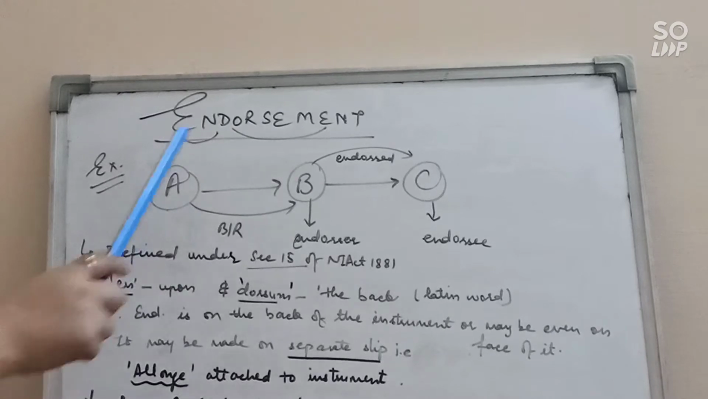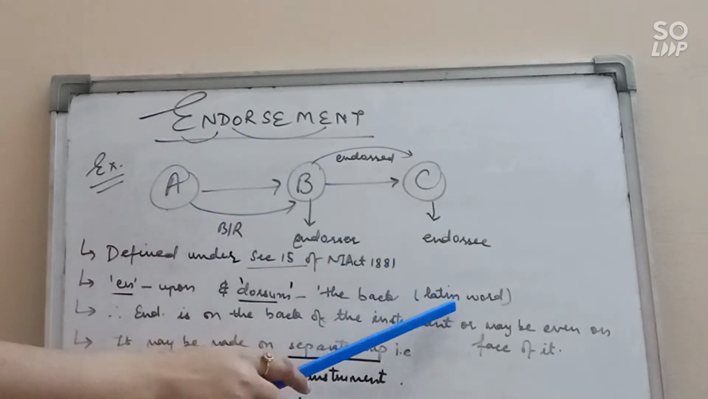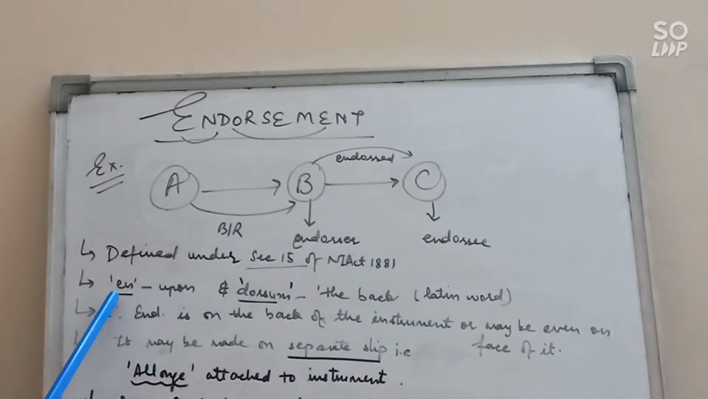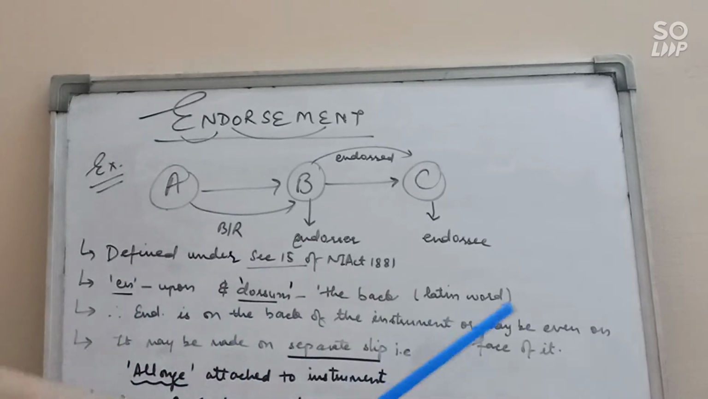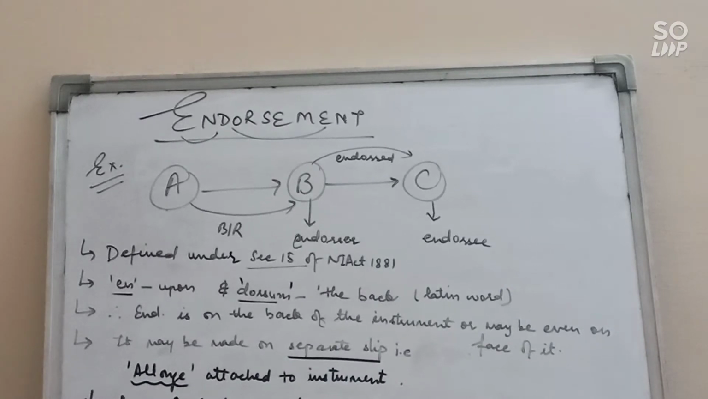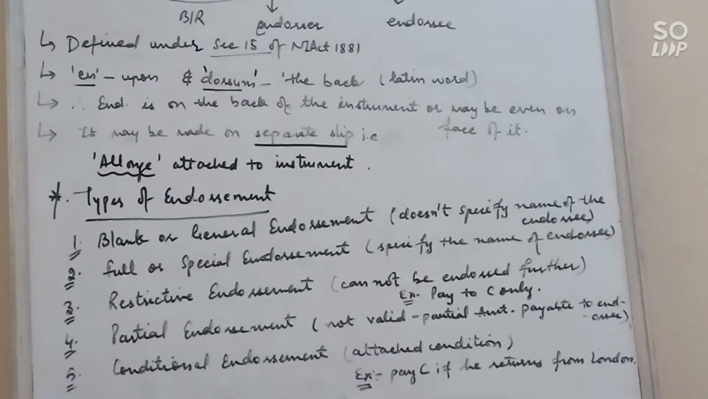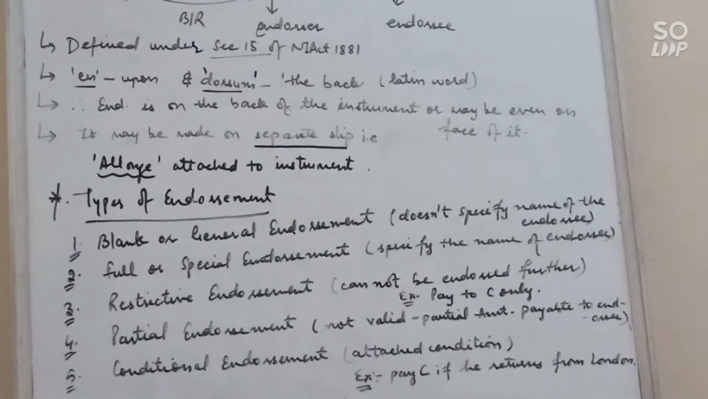So let's see. The word endorsement has been taken from the Latin words in and dorsum, where in means upon and dorsum means the back. So therefore endorsement is on the back of the instrument, or sometimes it may be on the face of it. But if there is no space on the instrument, then in that case it may be made on a separate slip, which is known as an allonge, which is attached to the instrument. Clear? Next is types of endorsement.